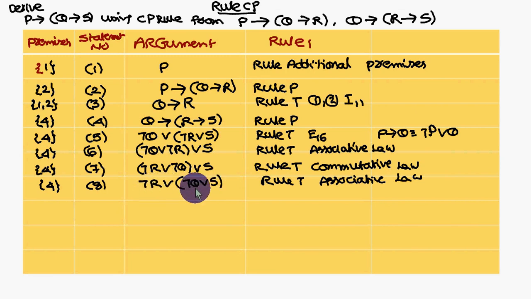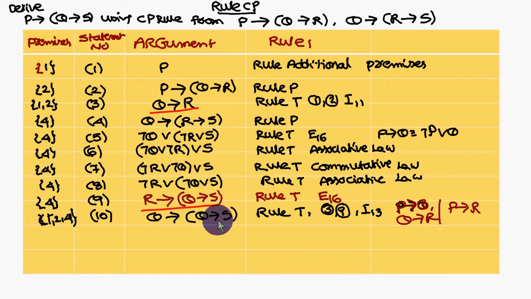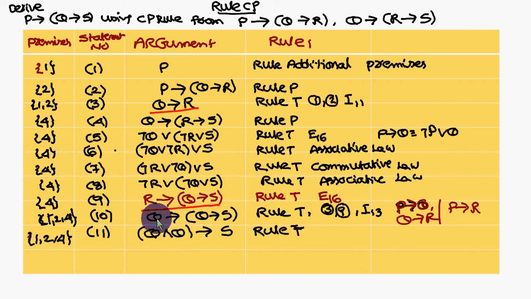Now if you look at this one, this is a not P or Q model. Not P or Q means P conditional Q, so R conditional (Q conditional S) if you simplify. So if you look at the third statement, Q conditional R conditional something. So R and R will get cancelled, and what you are left with is Q conditional S. So we have one implication, and this can be written as Q conditional S.